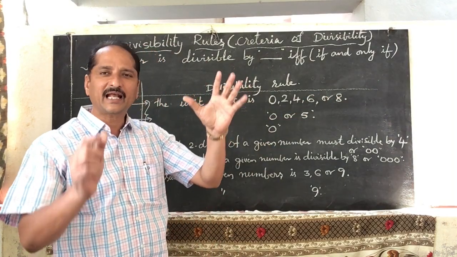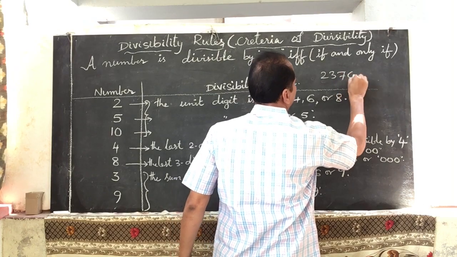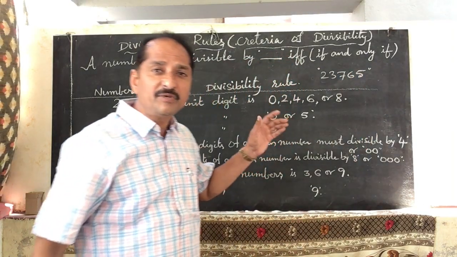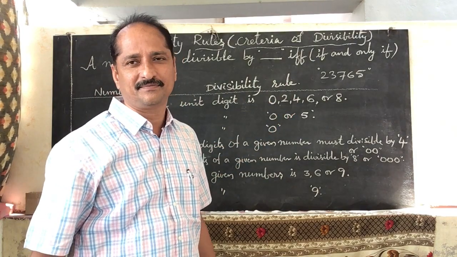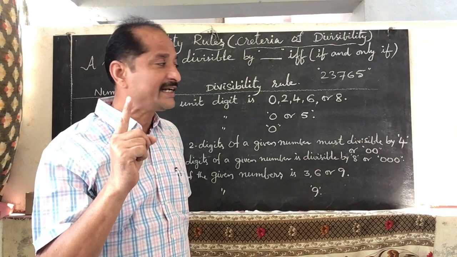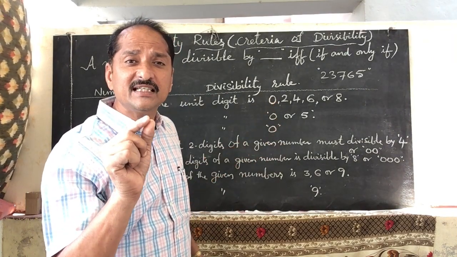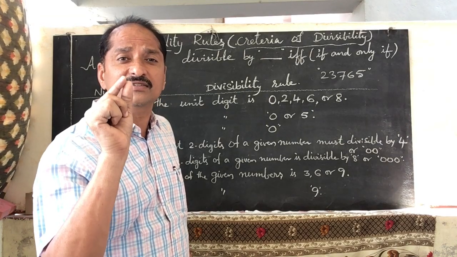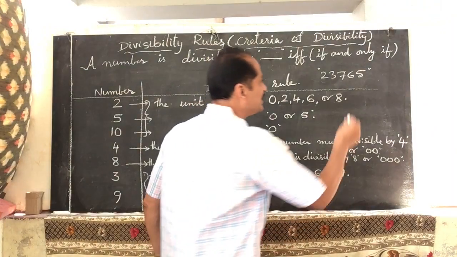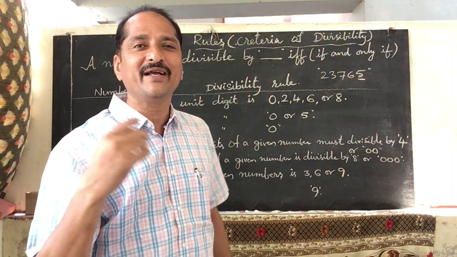For example, take 23765. Is this number divisible by 2 or not? You have to check. We said it is divisible when the unit digit is 0, 2, 4, 6 or 8. Now what is the unit digit here? 5. So the unit digit is 5, and this number is not divisible by 2.